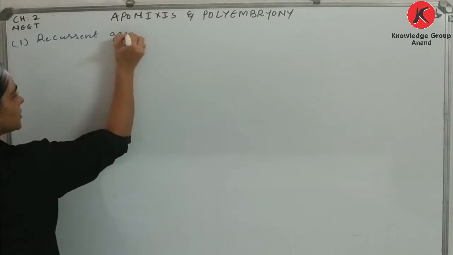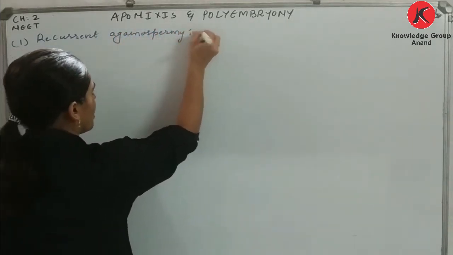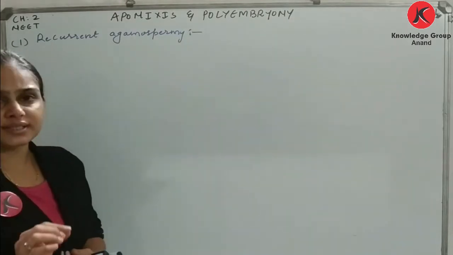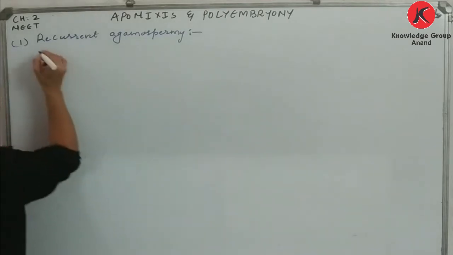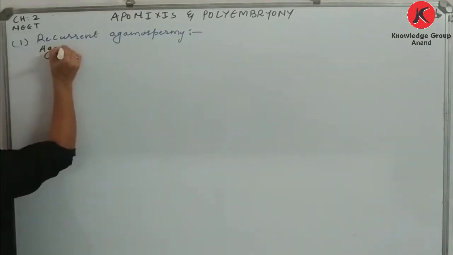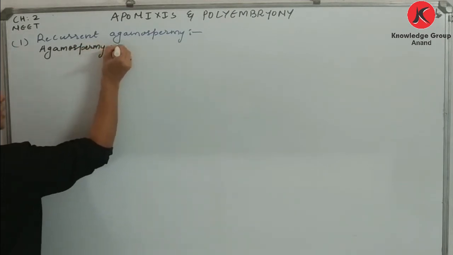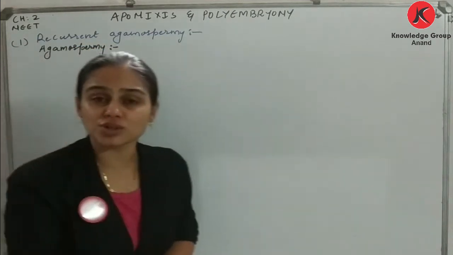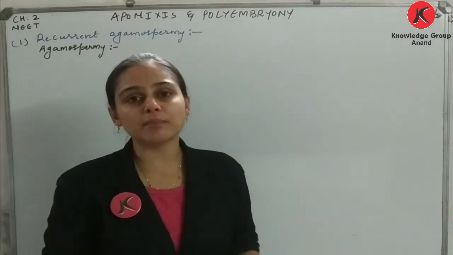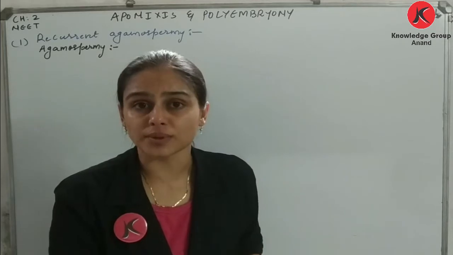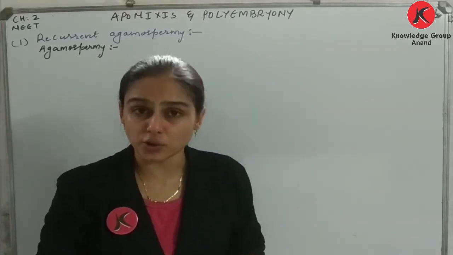Okay. So first of all, we are going to discuss recurrent agamospermy. First of all, what do you understand by the term agamospermy? Agamospermy is nothing but a process in which seed is formed that has embryos which are formed without meiosis and fertilization. Are you getting my point?